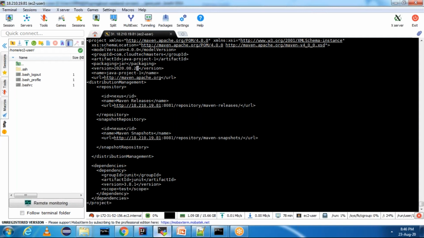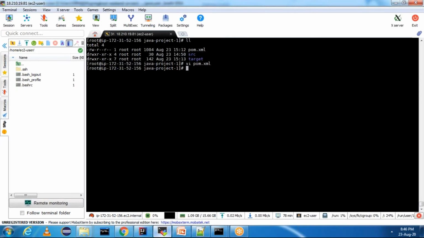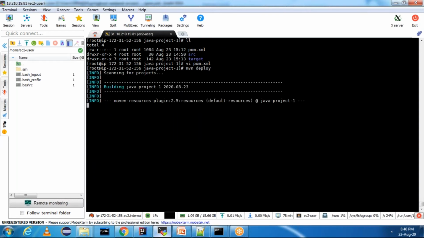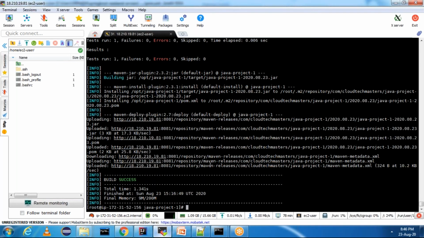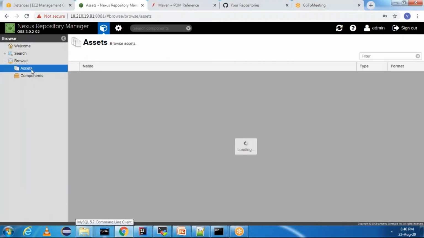Just save this and just do mvn deploy. It will go and upload in the release repository. Now if you see this, it went to releases. If you observe here, you can click on assets.